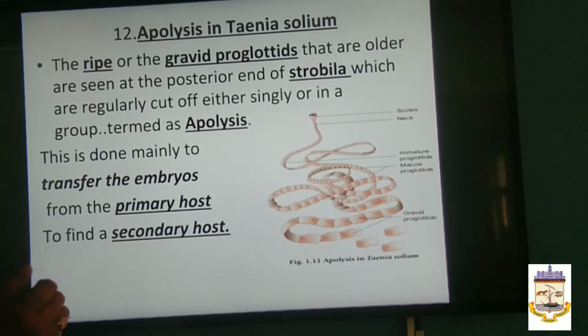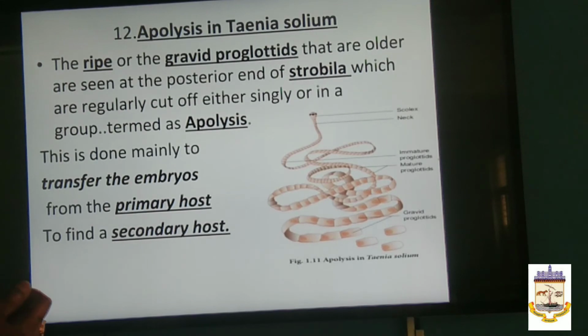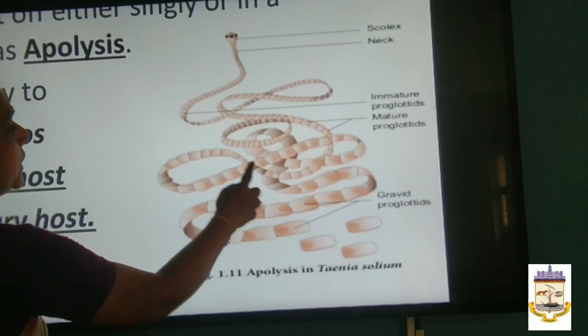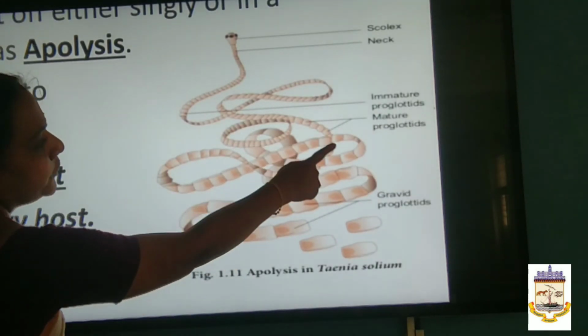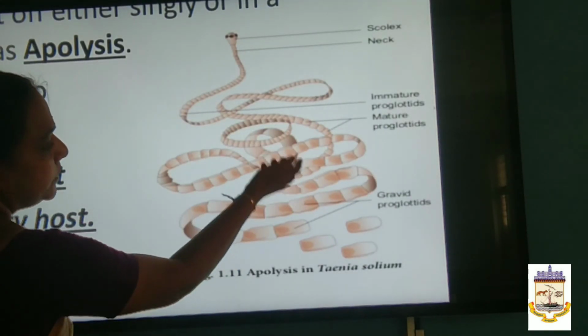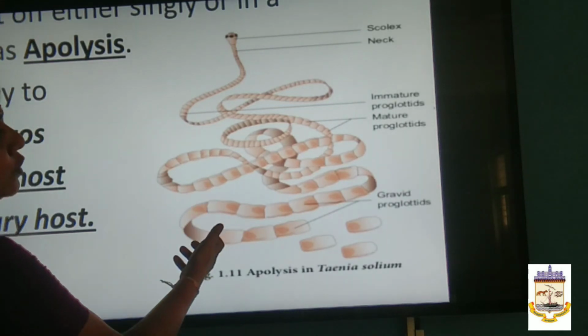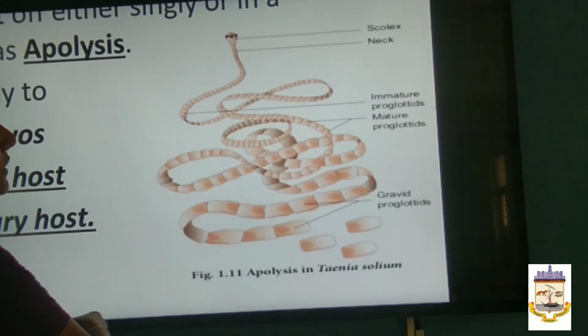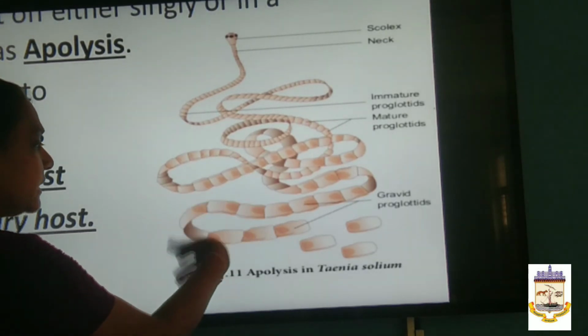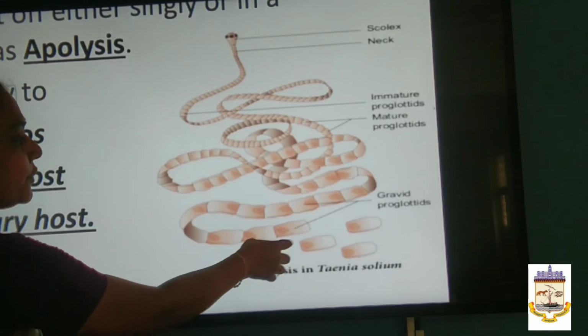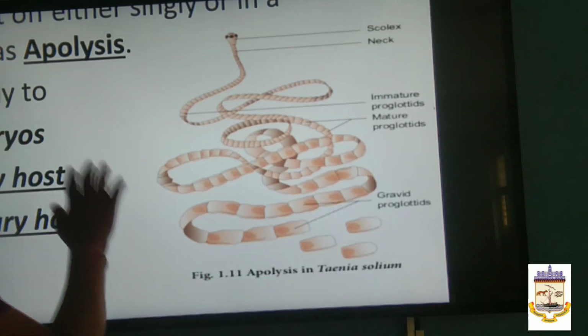Then you will see a type called Epolysis in Taenia solium. So what is Epolysis? The ripe or the gravid proglottids. In tapeworm you can see each segment is called a proglottid. At the lower side of the organism, as it grows and matures, you can see the mature proglottids, and later on the matured ones are all shed off from the body. What do you call them? The gravid proglottids.